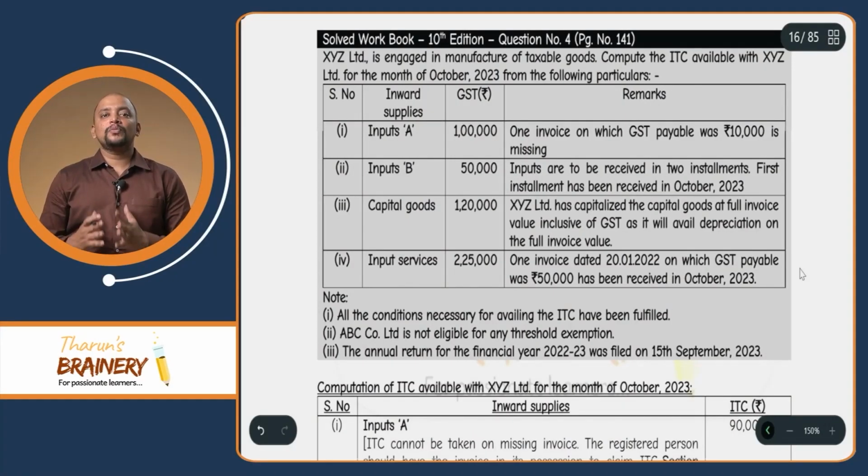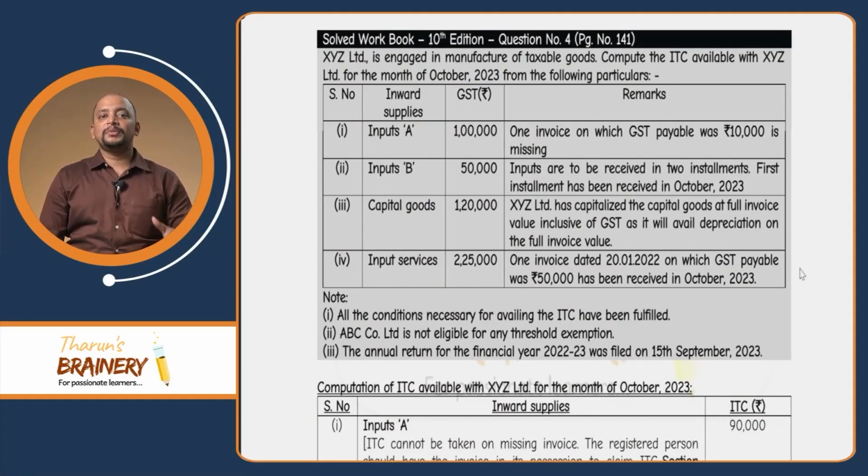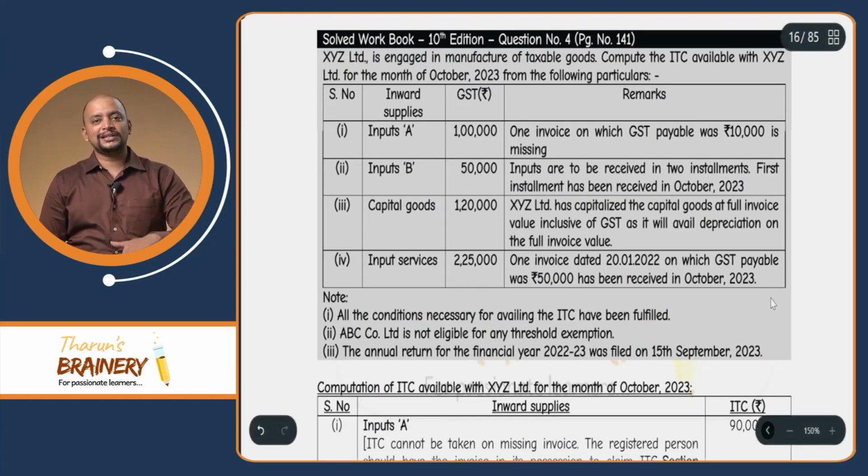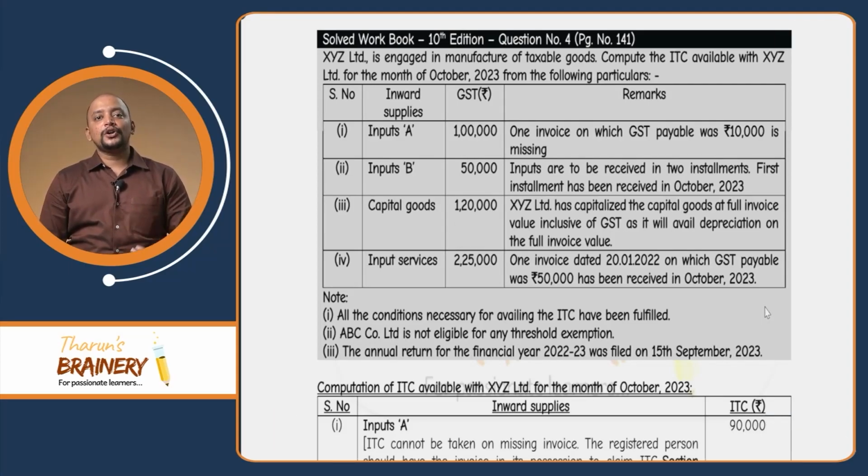Now let's see some questions related to this time limit for availment of ITC. There are a few questions in the solved workbook related to this, which I have provided. The objective of this amendment PDF is not only to give you the amendments, but also the interlinking provisions based on that, and also the questions. The solved workbook questions that have changed, I have updated. Furthermore, for the entire solved workbook, all the corrections and amendments will be provided to you as an addendum to the 10th edition, which will be uploaded on my website.